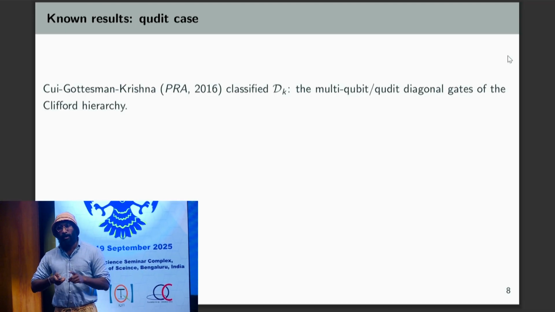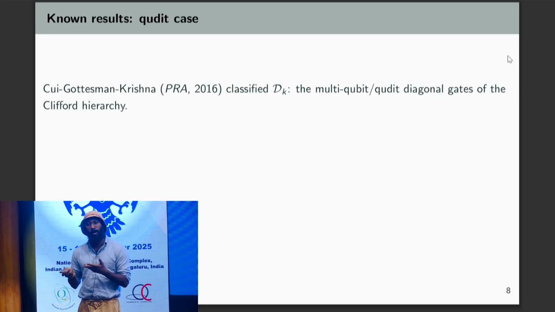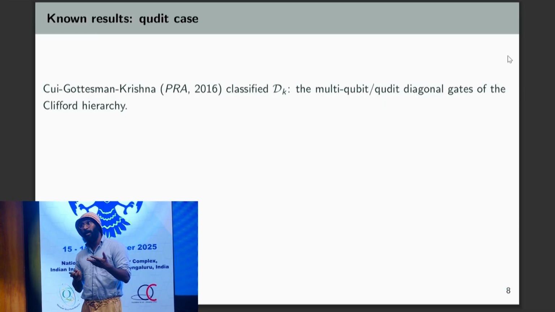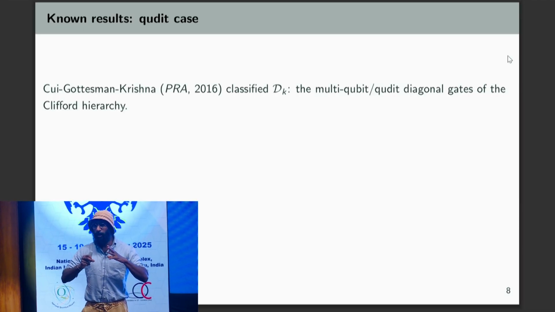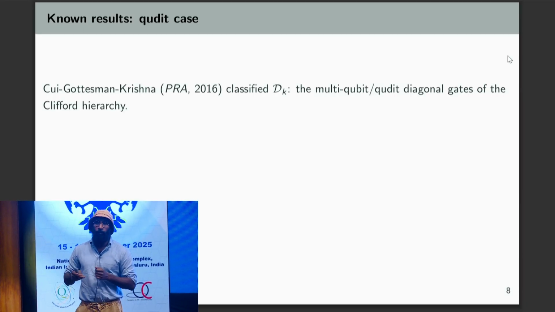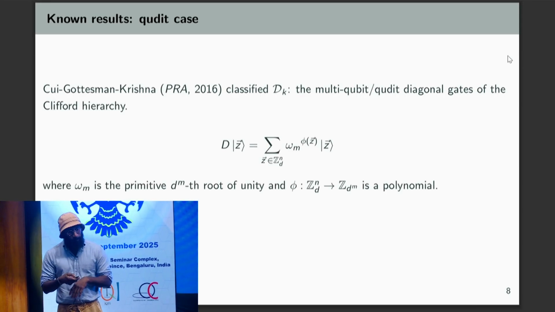And in the qudit case, there were no results really about being semi-Clifford, but there were some results about what are the gates of the Clifford hierarchy. So Kui, Gautam, and Krishna classified the gates that are in the Clifford hierarchy that are also diagonal. Okay, so it's a restricted set, but has a very nice classification.